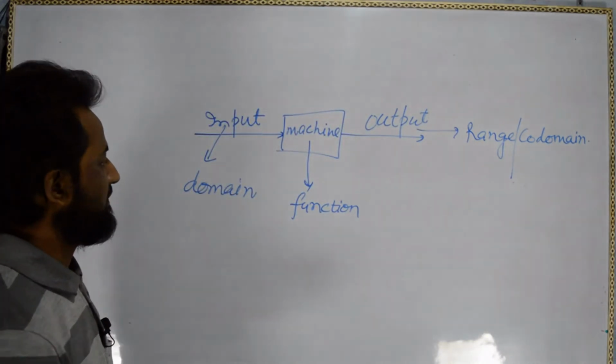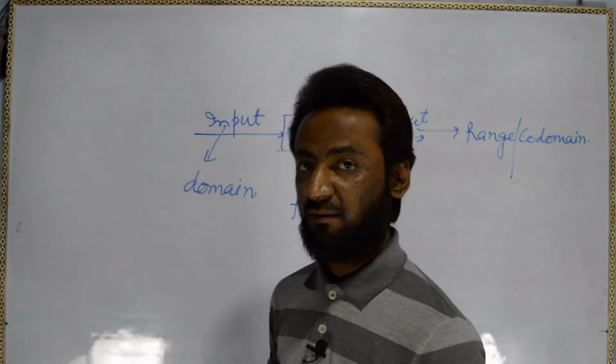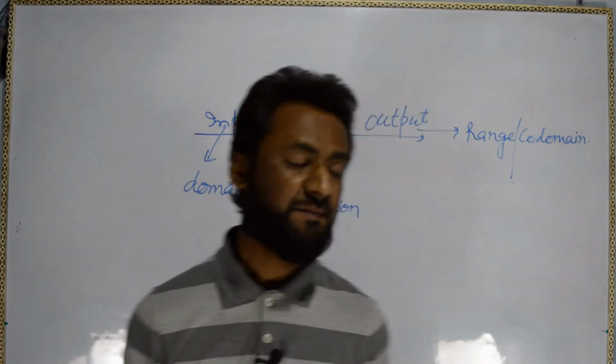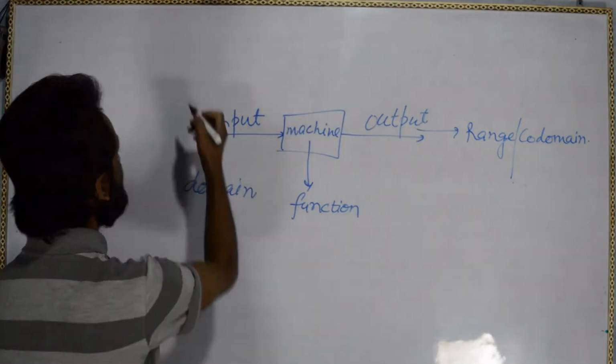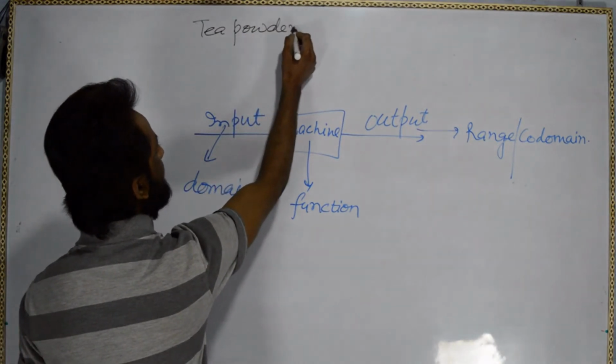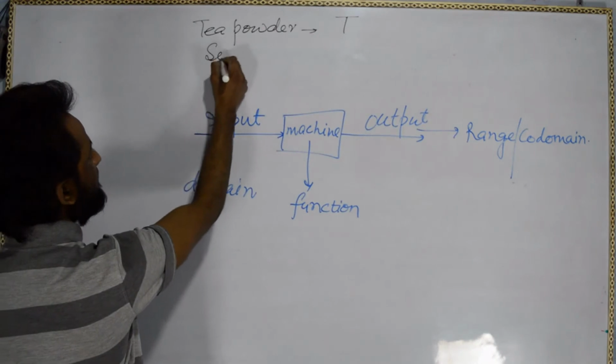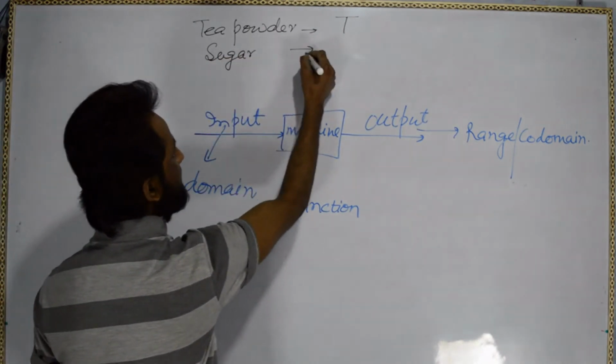If we are going to prepare a cup of tea, what do we have to do? For tea we need tea powder, denoted by T. Sugar, I like sugar too much, so sugar.